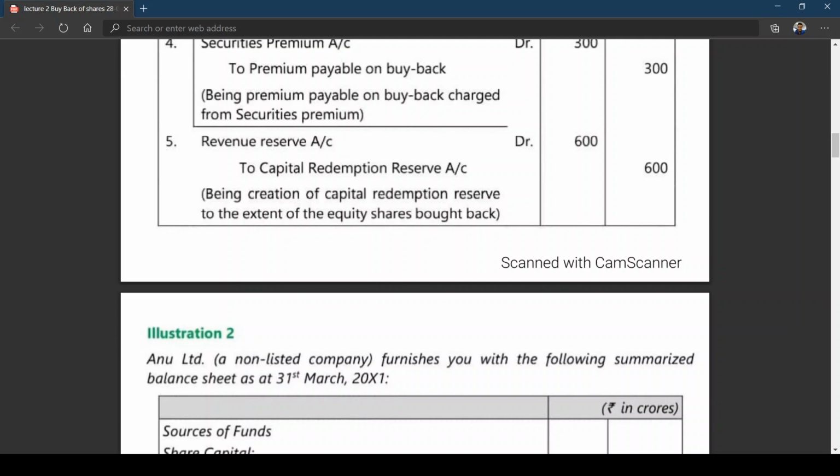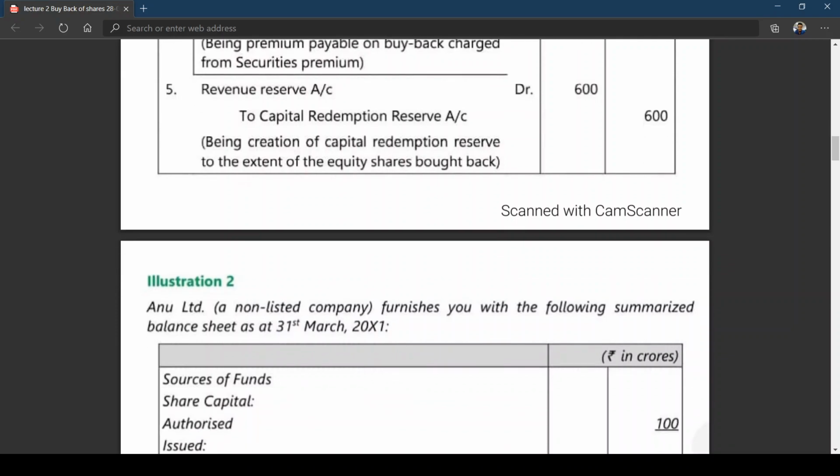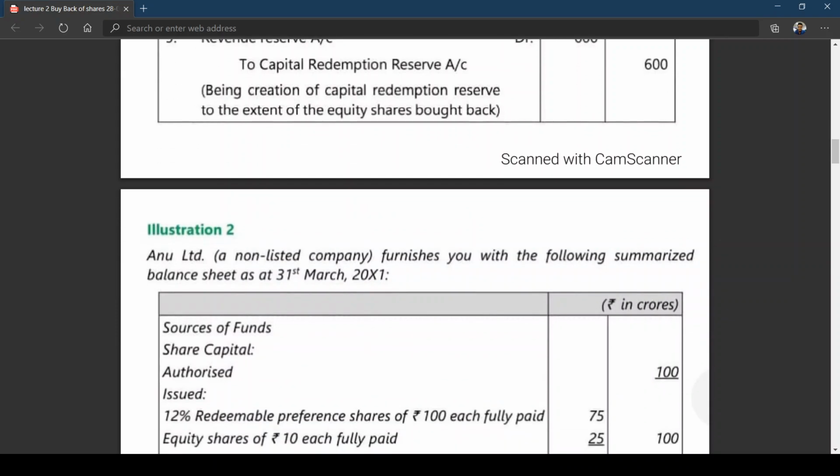Now let us look at the second problem. Illustration number 2. Anu Limited, a non-listed company, furnishes you with the following summarized balance sheet as at 31st March 2011. Source of funds, share capital, authorized; this has been given in crores.